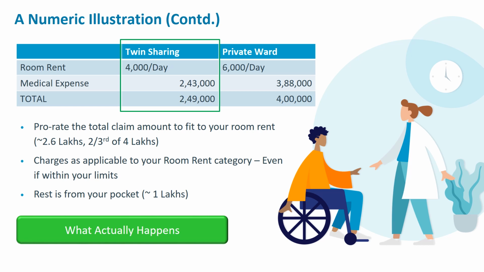Hope now you understood the trick and what is the fine print we are usually missing. It is not the few thousands of room rent which matters, as we think, but the total bill amount, which may run into a few lakhs, and in this particular case it is more than 1 lakh which the policy holder has to pay from his pocket.